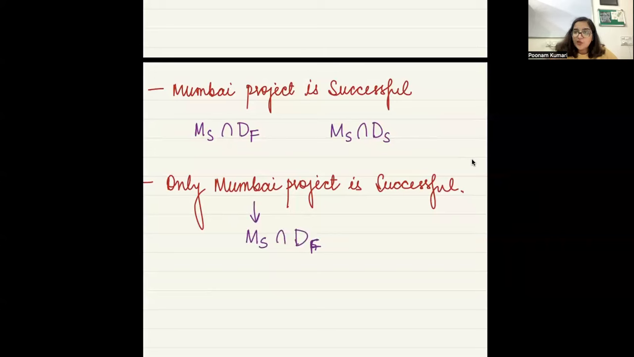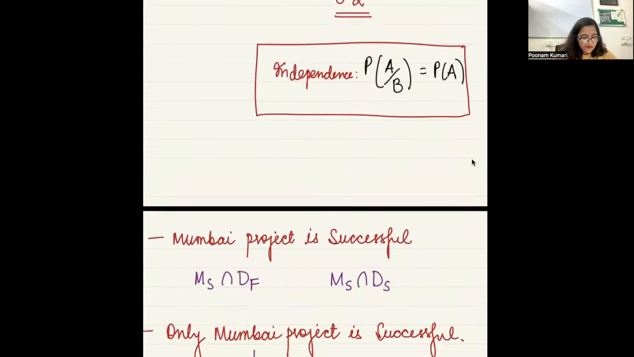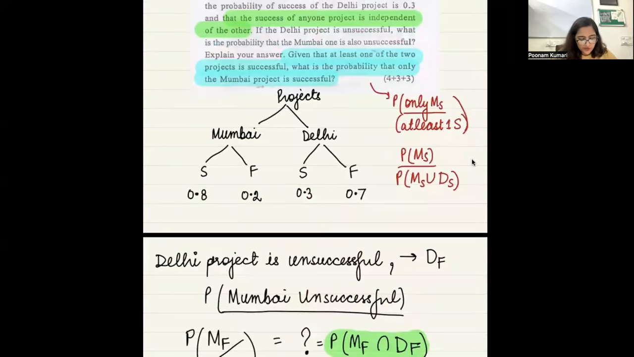Yes. Because if we include this, it won't be correct, right? Both projects have succeeded. Yes or no? Yes, ma'am. So if you are told here that you have to find the probability that only the Mumbai project has succeeded, given that at least one project has succeeded.